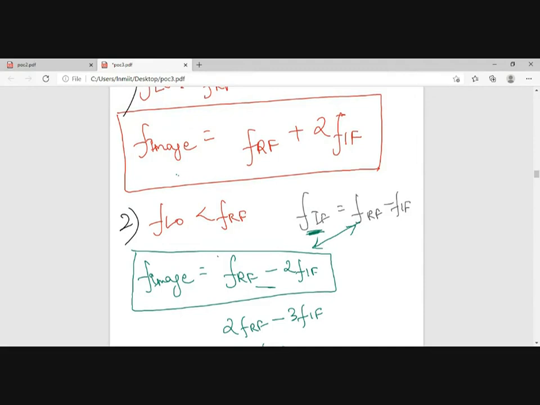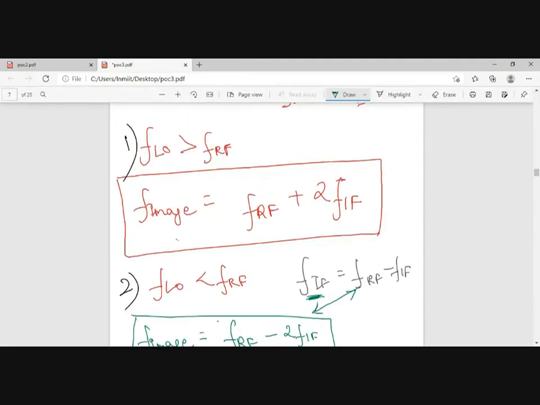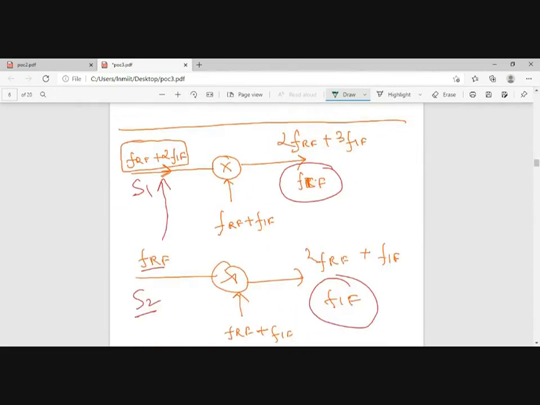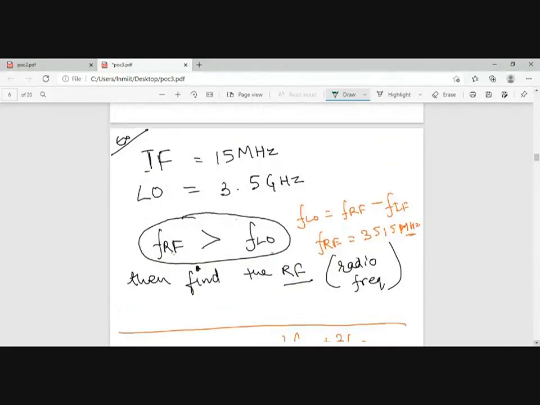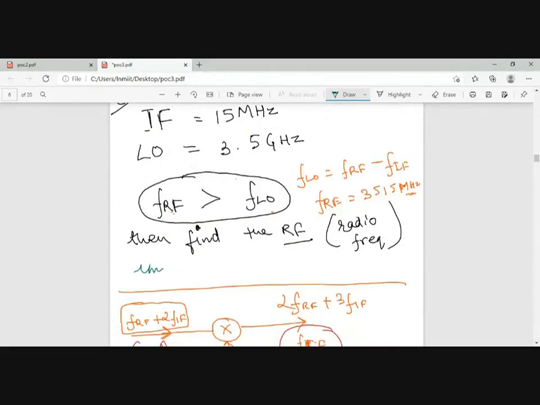ठीक है, remember this, जब हम लोग solution दिए होंगे FLO is greater than FRF ये लगाना है। अच्छा, तो इस question में what will be my center frequency, what will be my image frequency? In this question, what will be my image frequency? Give me an output.